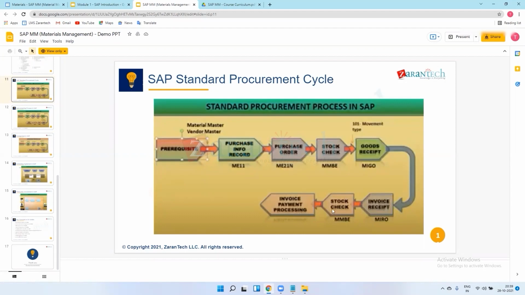After the invoice, there will be a payment process. We procured material with respect to the purchase order, received the material in our plant with respect to the goods receipt, and after all this, we process the payment to the vendors. This is the P2P cycle, procure to pay. From procurement from the vendor to payment to the vendor, this is one complete cycle.